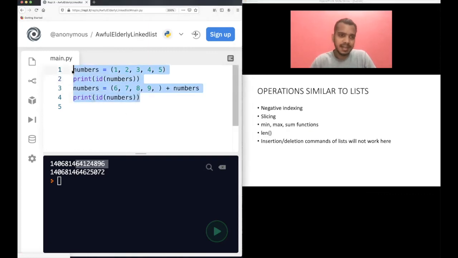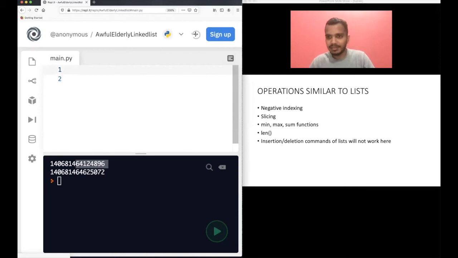And if you have any doubts regarding this, maybe if I was not able to explain properly, if you didn't understand the previous concept, like why I was able to append at the last and at the beginning, do ask me in the comments. If you do not understand what the ID function is doing, it's quite an advanced concept, so I will again explain. ID basically gives you the memory location where this variable and this data is stored in memory. That memory location is given by the ID function.